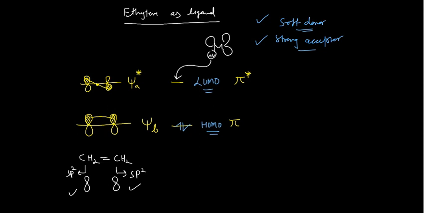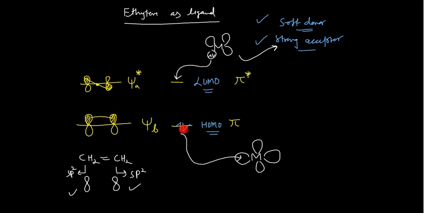So it is acting as the strong acceptor. Okay, now say for example, if you have a metal, again I am drawing here, and say this is a transition metal. So a transition metal can also have an empty d orbital. So this electron can be donated to this metal also. But since these electrons are present in the bonding molecular orbital, their energy is very, very low. So the donation of such low energy electrons is not good.